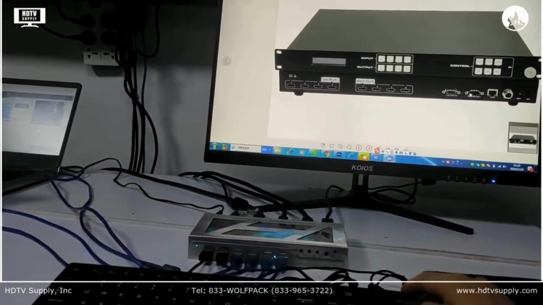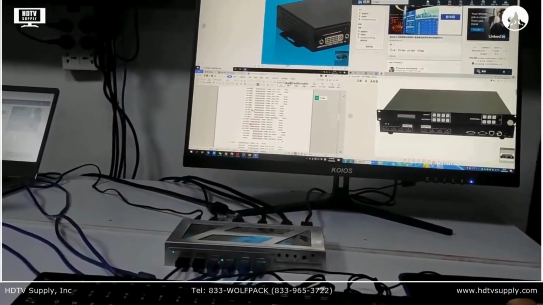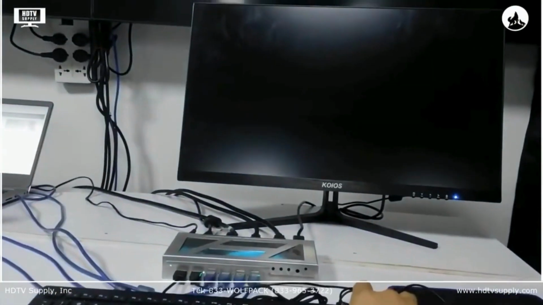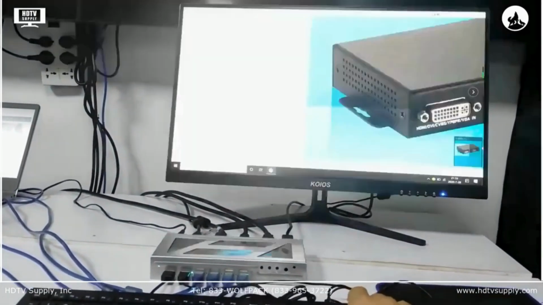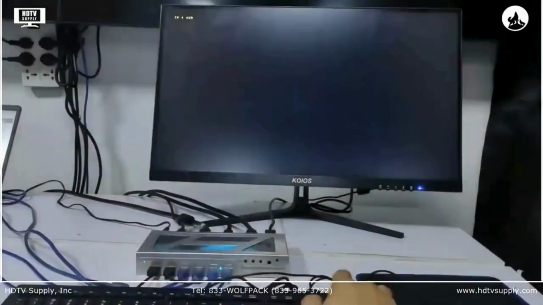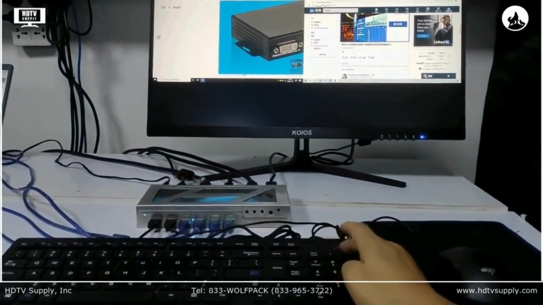And also we can switch back to the multi-view. We can also use the hotkey to switch to a different view. First one, second one, showing 2 windows, 2 PCs at a time.